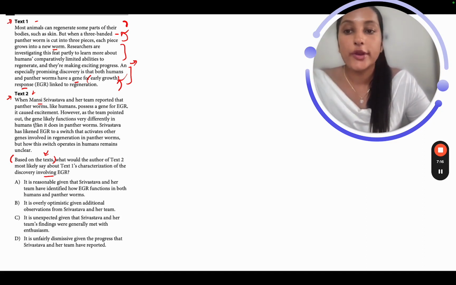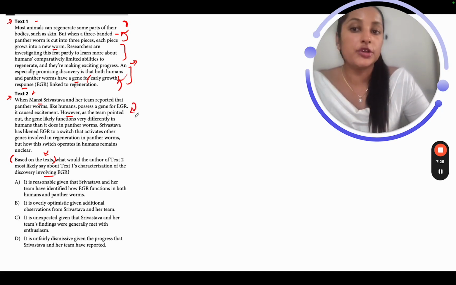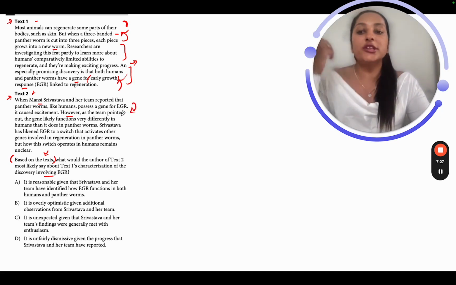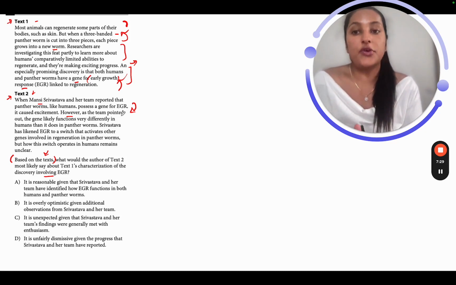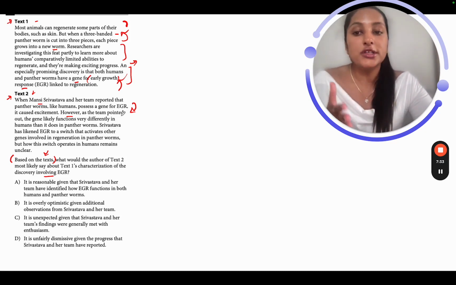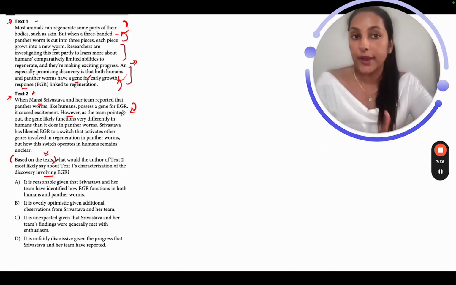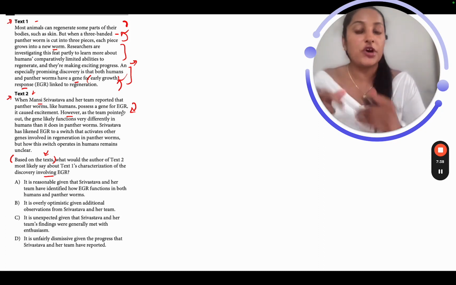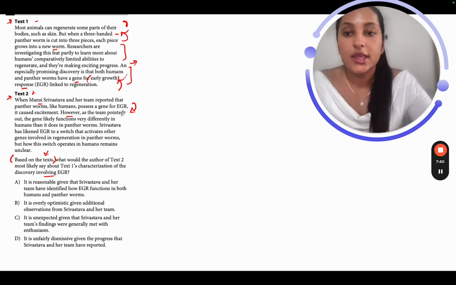However, as the team pointed out, the gene likely functions very differently in humans than it does in panther worms. So there is a "however," which means there's going to be some kind of twist. And what is the twist? The team said that this particular gene that they found to be common in both panther worms and humans works differently in humans than it does in panther worms. So there's a difference, right? In their function, there's a difference.